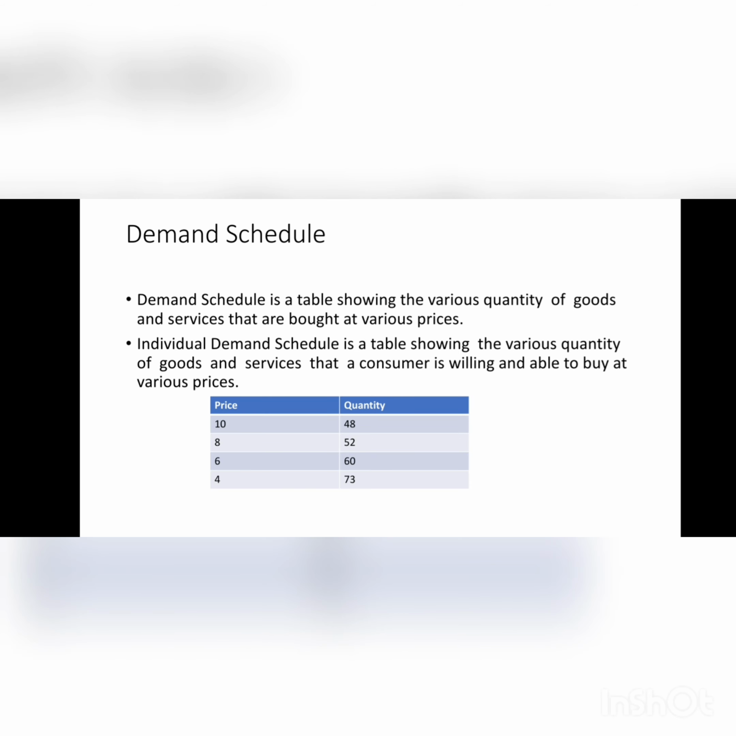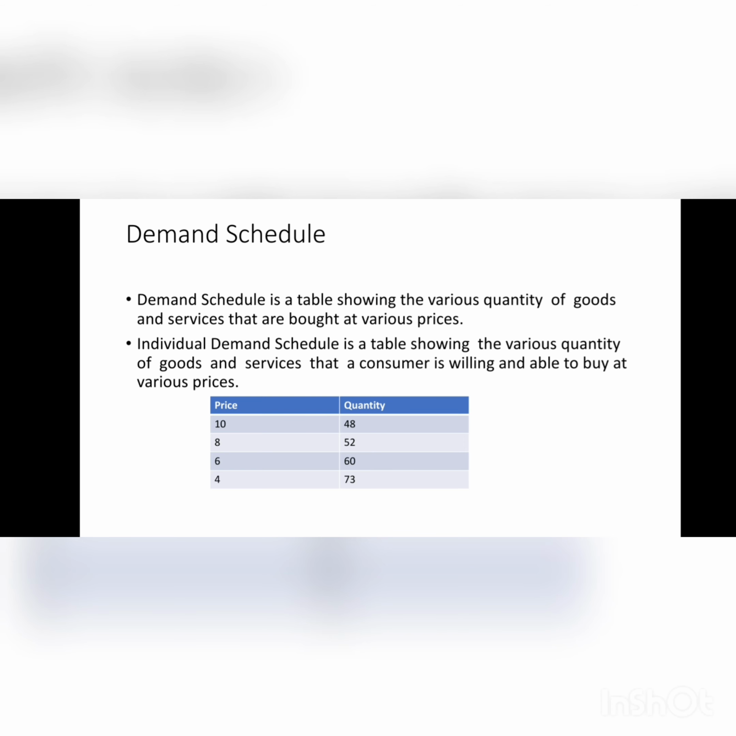You're going to look at the demand schedule. The demand schedule is a table showing the various quantity of goods and services that are bought at various prices. Then we have the types of demand schedule. We have the individual demand schedule, which is a table showing the various quantity of goods and services that a consumer is willing and able to buy at various prices. We have this table here.